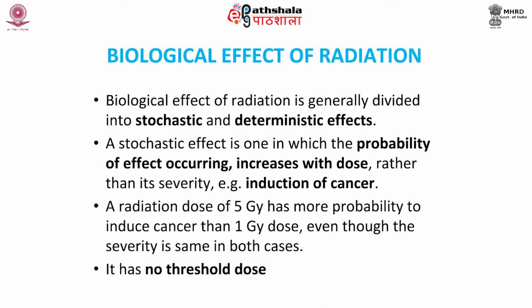Coming to the biological effect of radiation. Biological effect of radiation is generally divided as stochastic and deterministic effect. A stochastic effect is one in which the probability of the effect occurring increases with the dose rather than its severity. For example, induction of cancer is a stochastic effect. A radiation dose of 5 gray has more probability to induce cancer than 1 gray, even though the severity is the same in both cases.